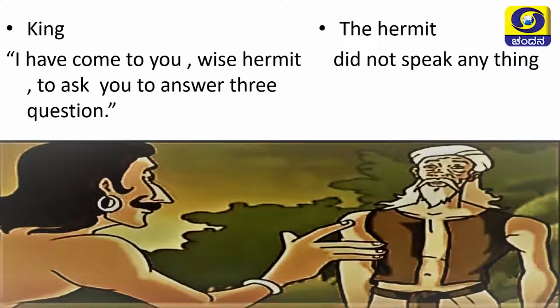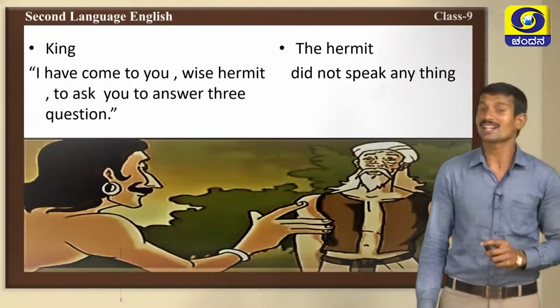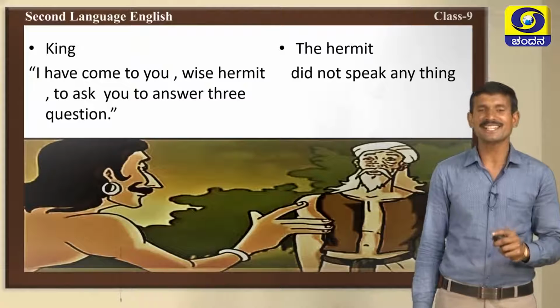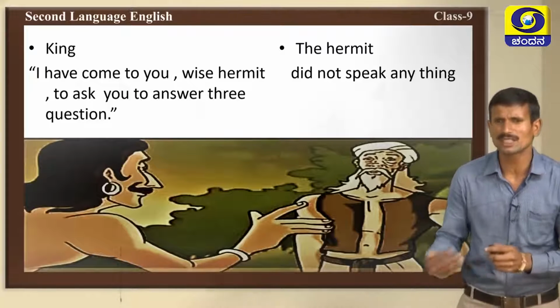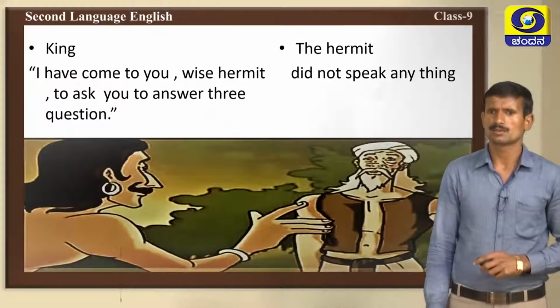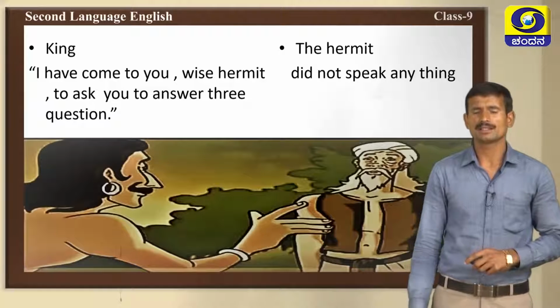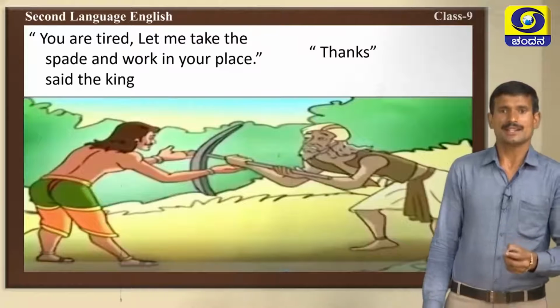What are the questions? Yes, very good. What is the right time to begin something? Who should a king listen to? What is the most important thing for a king to do? He repeated the questions to the hermit. What did the hermit do? He didn't speak anything.